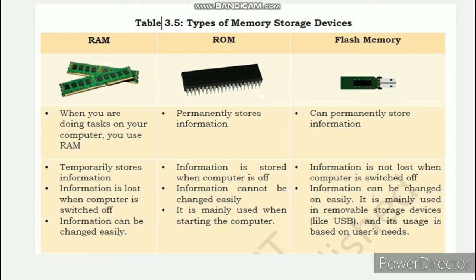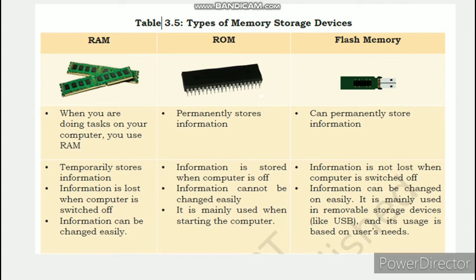Now see the types of memory storage devices: RAM, ROM and flash memory. RAM stands for random access memory. When you are doing tasks on your computer, you use RAM. It temporarily stores information. Information is lost when the computer is switched off. Information can be changed easily. ROM, read-only memory, permanently stores information. Information is stored when the computer is off. Information cannot be changed easily and it is mainly used when starting the computer.